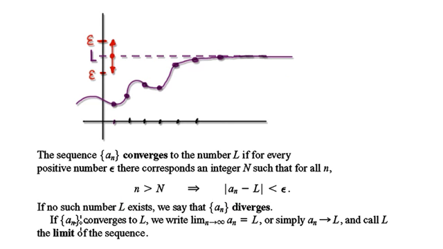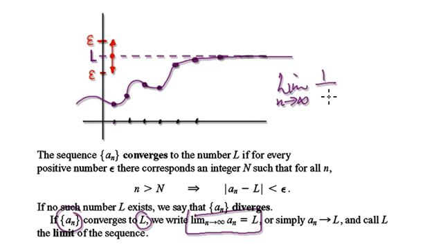Okay, so this bit here is saying if this sequence converges to L, we would write it as this. We've seen this before. For example, if we look at the limit as n tends to infinity of 1 over n, then we can say that the limit here is 0.